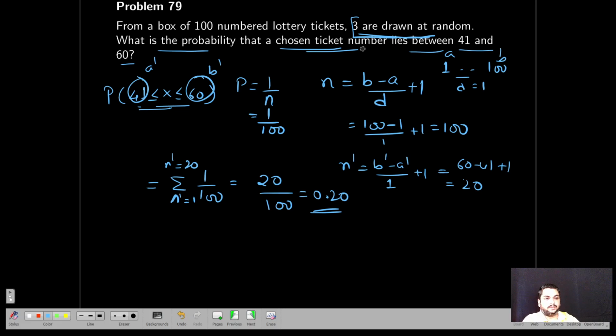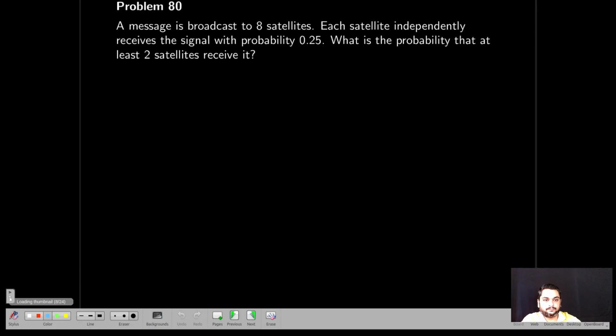Okay. The only confusing part here is 3. The 3 are drawn or any number are drawn, doesn't matter, right? Because one ticket is chosen. So what is the probability that that ticket belongs to this range 41 to 60?